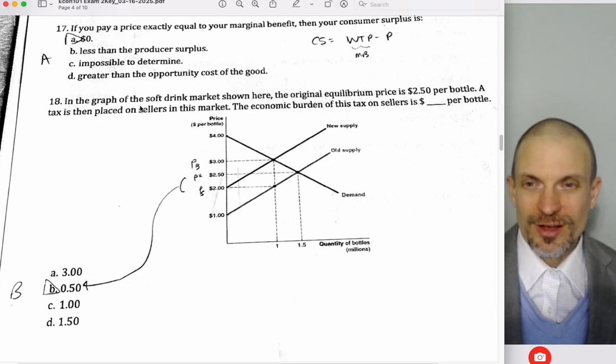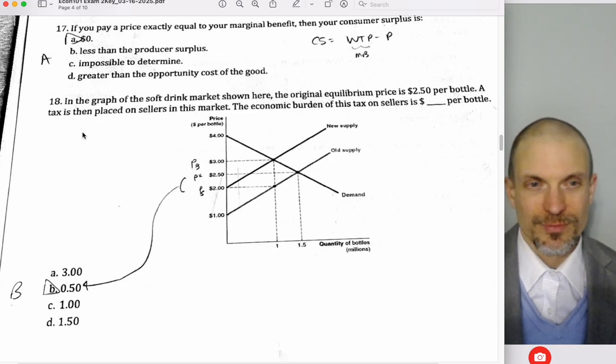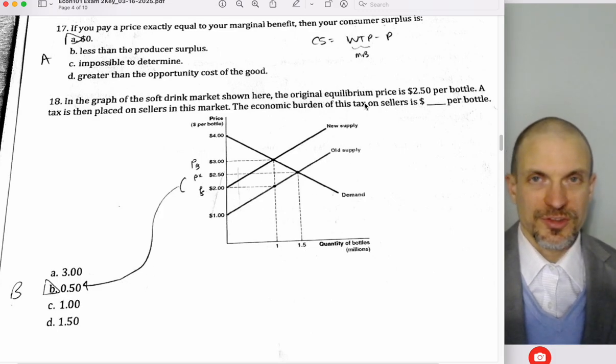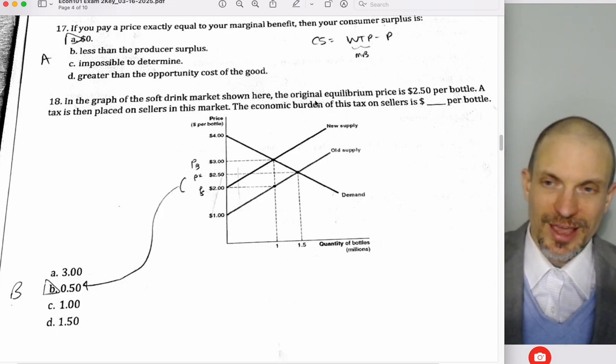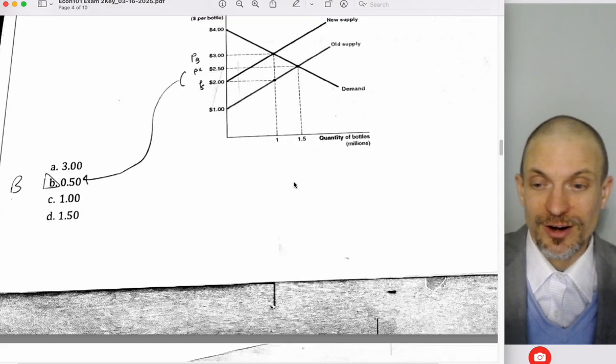In the graph of the soft drink market shown here, the original equilibrium price is $2.50 per bottle. A tax is then placed on sellers. The economic burden on sellers is going to be, so here we have the graph. Here's the price paid by buyers. Here's the price received by sellers. Here's P star. The economic burden on sellers is going to be this 50 cents per bottle, the difference between P star and PS. Economic burden per unit to the seller is P star minus PS. Economic burden per unit for buyers is going to be PB minus P star.